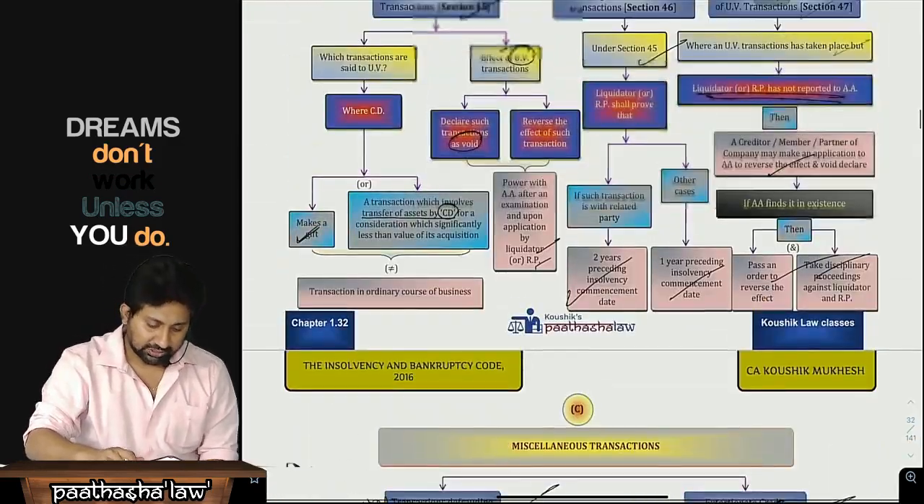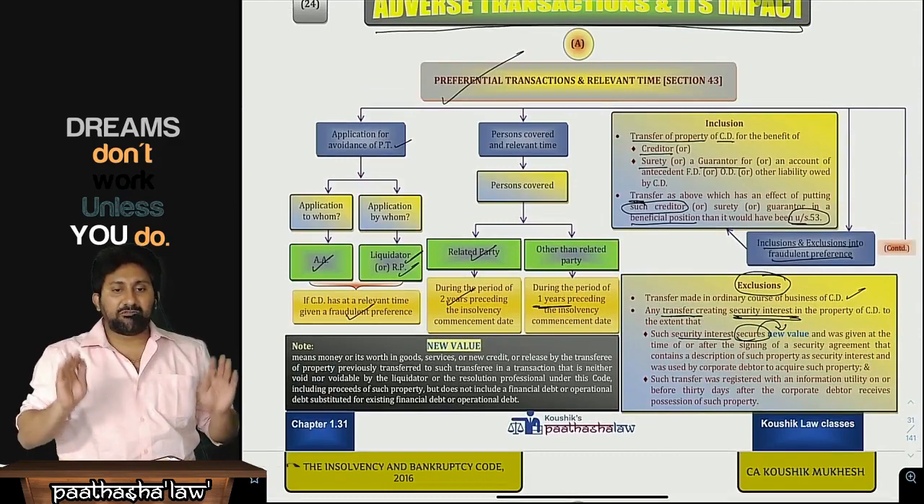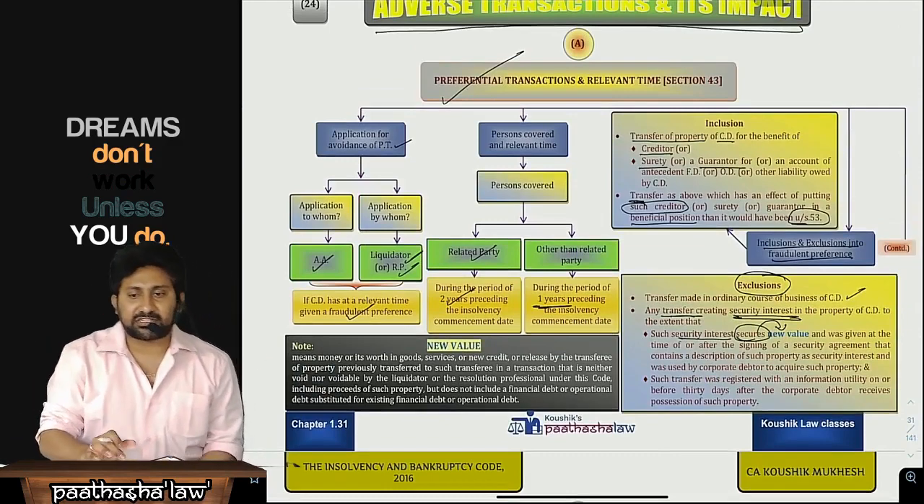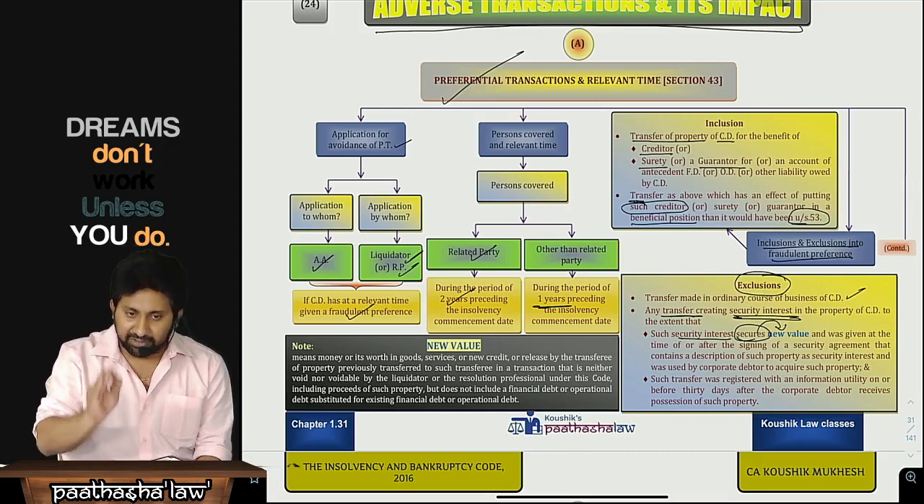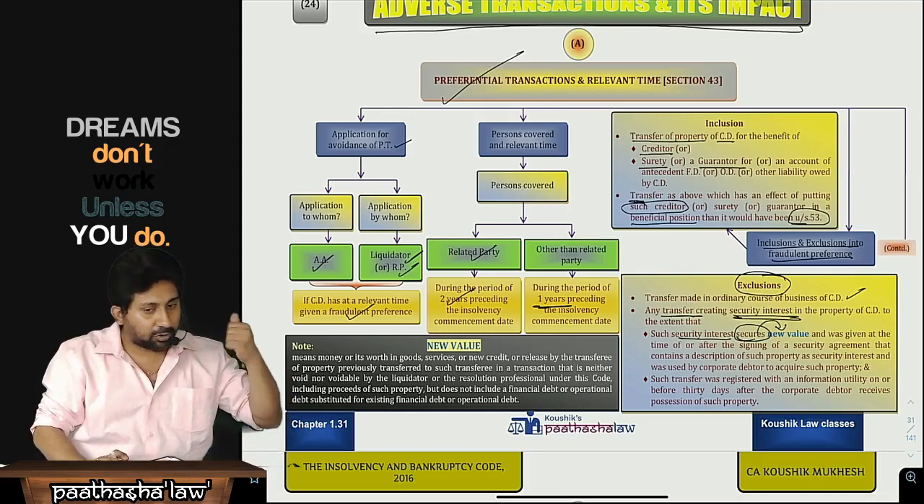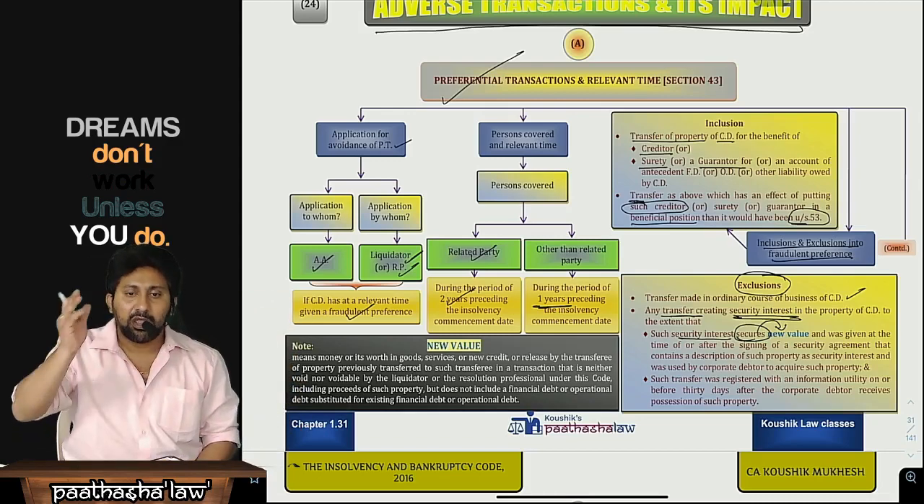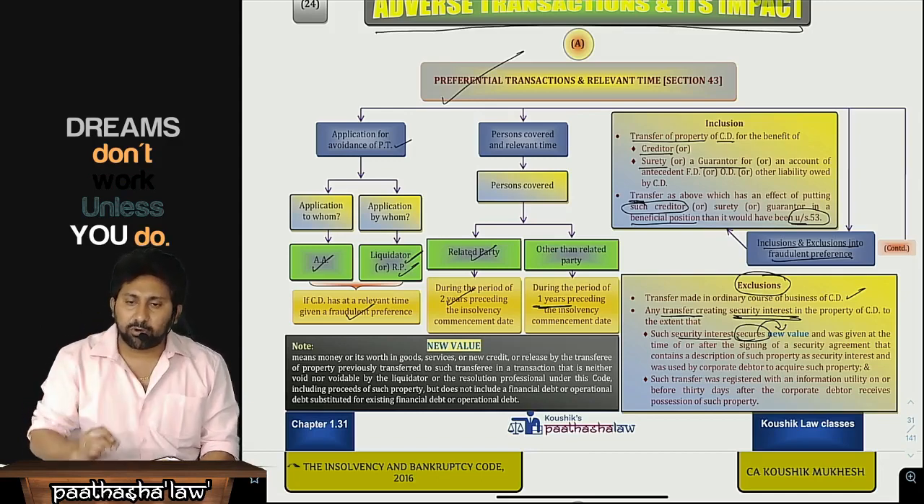That's all. So let me summarize everything. Okay, from where? Yes, from here. First point, preferential transactions and relevant time. Preferential transactions are those transactions where we are giving a fraudulent preference to any creditor. If he is a related party, go back 2 years before insolvency commencement, or in all other cases 1 year. Okay, so which will be included in that?